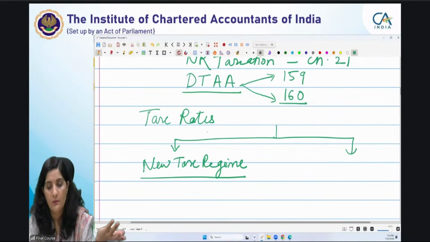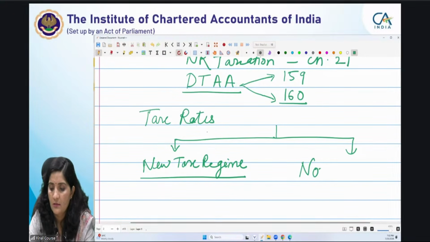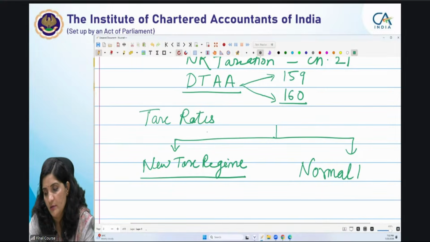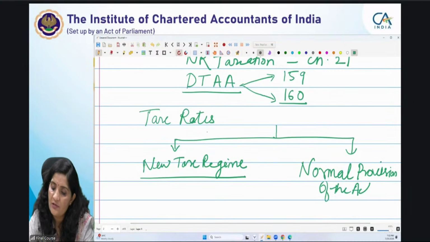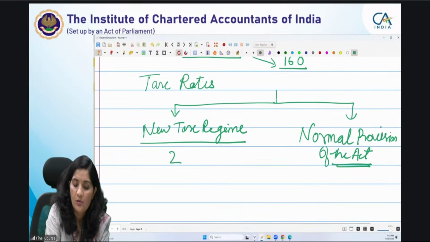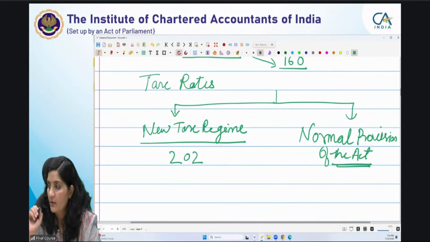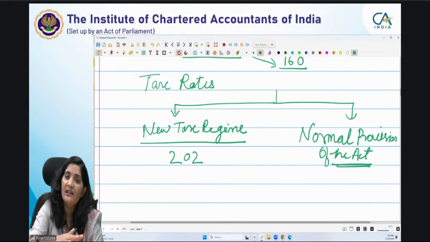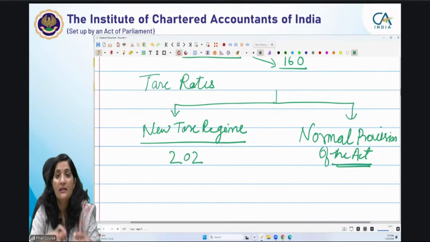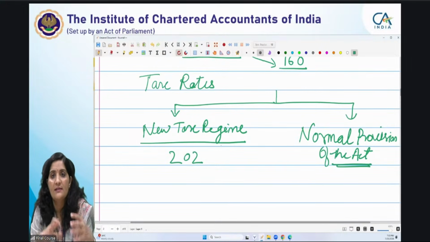What about normal provisions? There is no such name. There is no name for normal provisions of the act. For ease of reference, this is contained in section 202, right? Yes, Alka, very good. So 202 is there, for this, normal provisions. Why? Because it's a self-contained code. The tax rates, apart from the Finance Act schedule, this section itself is providing the concessional tax rates.